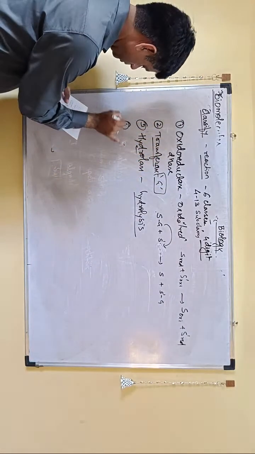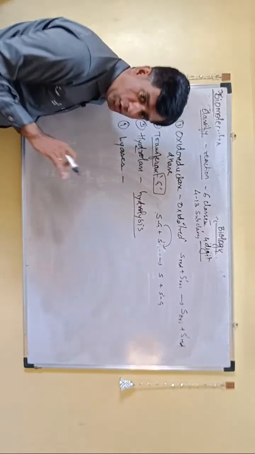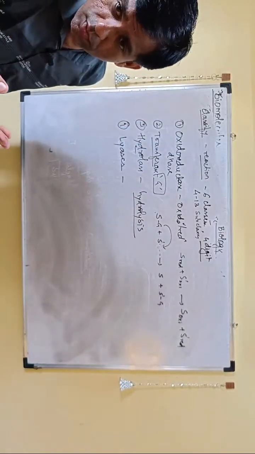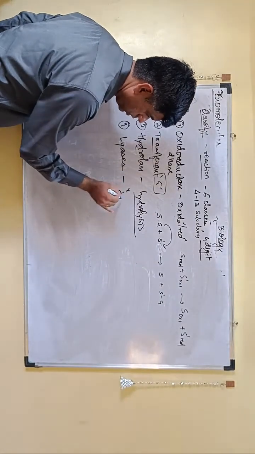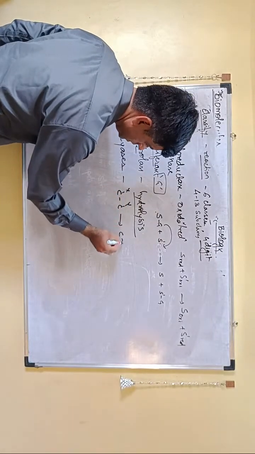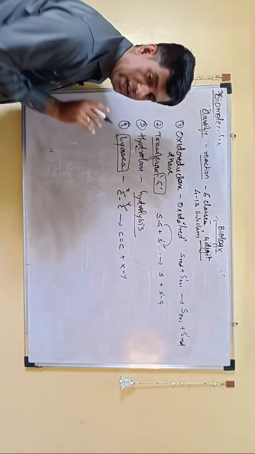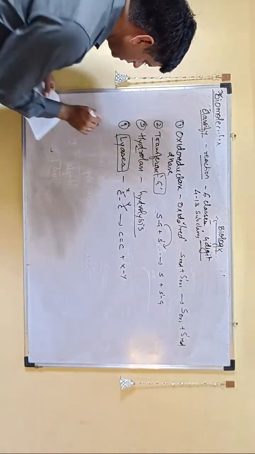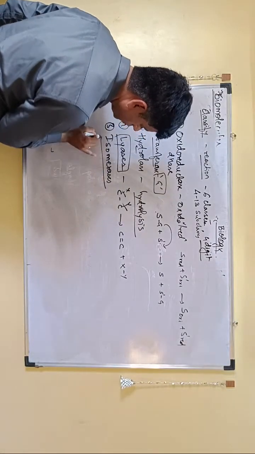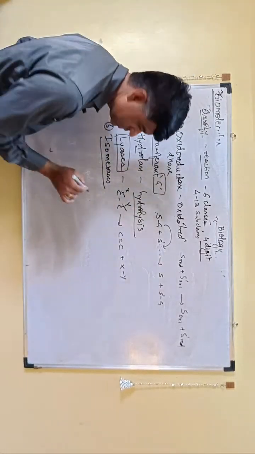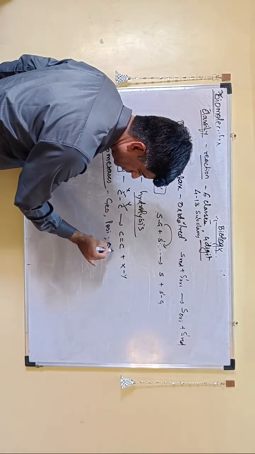Then they have talked about lyases, which are going to break the bonds and add a double bond with a mechanism other than hydrolysis, without water. So here they have shown the introduction of double bonds. They have broken these bonds. So that is your lyase. And then they have talked about isomerases, which catalyze the interconversion of isomers. 3 types of isomers they have mentioned: geometric, positional, and optical.